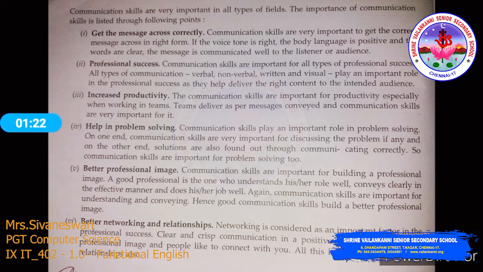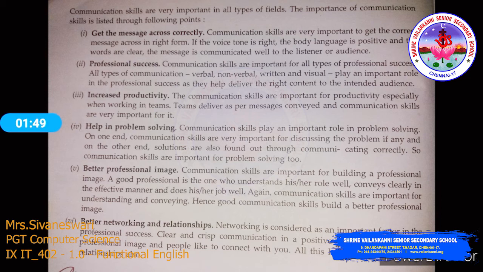Better professional image. Communication skills are important for building a professional image. A good professional is one who understands his or her role well, conveys clearly in the effective manner, and does his or her job well. Again, communication skills are important for understanding and conveying. Hence, good communication skills build a better professional image.